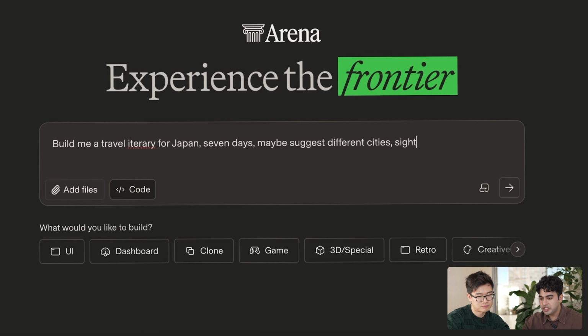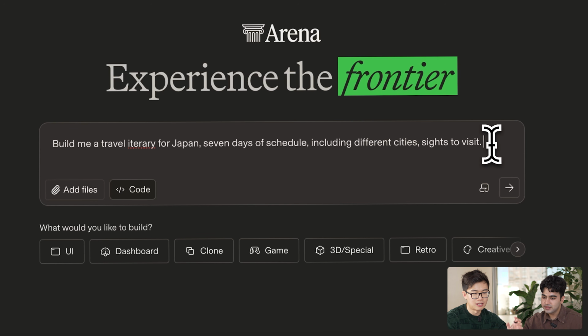It can teach us what to visit, what's special about each place. So maybe build a travel itinerary, a 7-day schedule, including different cities, different sites to visit.